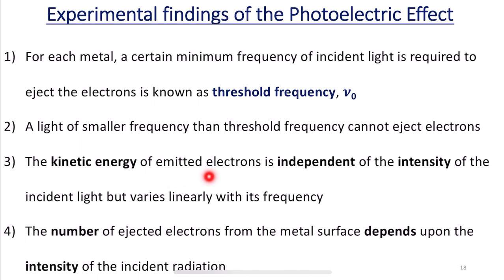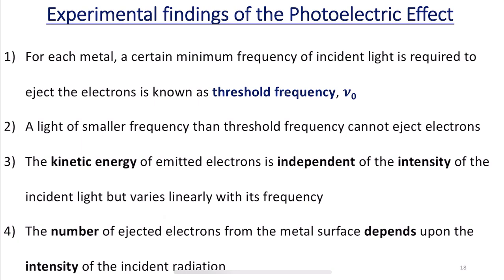The kinetic energy is independent of the intensity, whereas it changes linearly with frequency. So, this was the third observation.